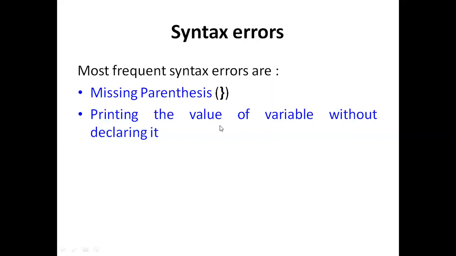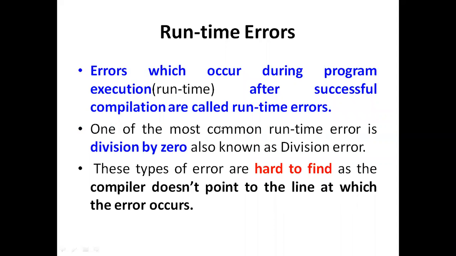Now we are going to see which type of errors are called runtime errors. Something divided by zero gives infinity, and that infinity is not going to be returned by the C program, so it throws a runtime error. It is not found at compile time. While compiling, it does not throw any errors, but at runtime the output throws an error and is unable to display the output. Such errors are called runtime errors.